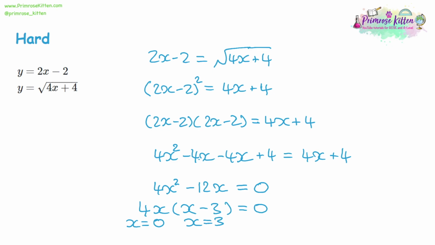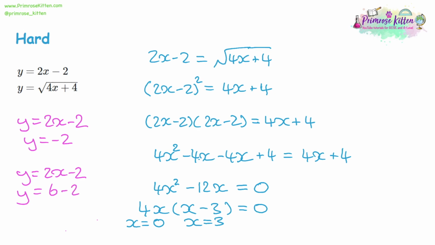Now it should be a fairly simple substitution because y is only equal to 2x minus 2. So if x is 0, y is equal to negative 2. And the other alternative, if x is 3, y is going to be equal to 2 times 3 is 6, take away 2, which is 4. So while the rearrangement of the quadratic bit may have taken a little bit longer, the substitution at the end was a little bit easier. Write any final answers. When x was equal to 0, that's when we got y is equal to negative 2. And when x was equal to 3, that's when we got y is equal to 4.